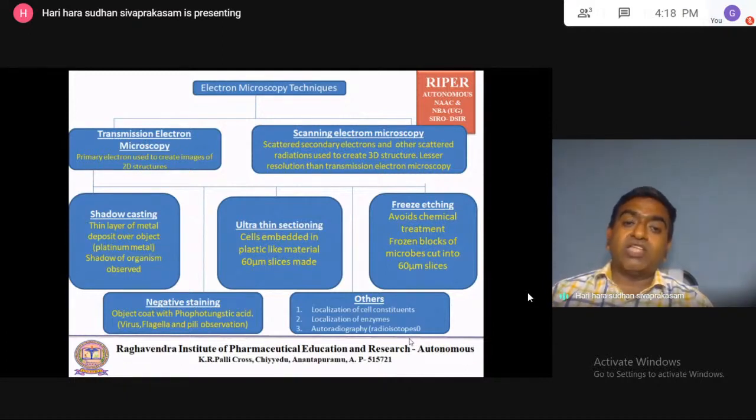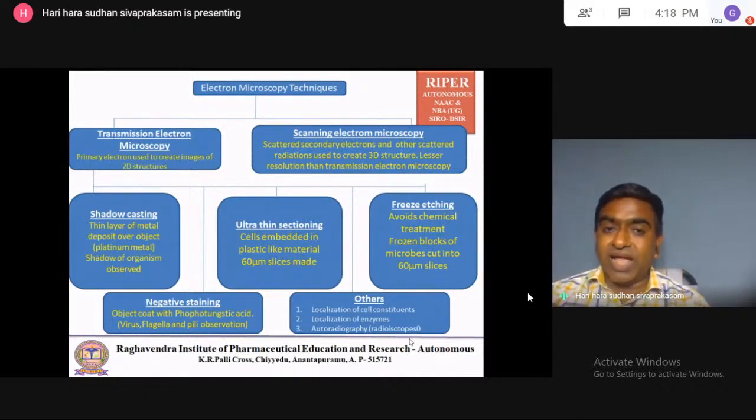The radioisotope binds in a specific region and emits radiation that is recorded in the microscopy. That is autoradiography, also done in electron microscopy. So localization of cell constituents, localization of enzymes, and autoradiography are specifically to observe specific parts or chemicals of the cell.